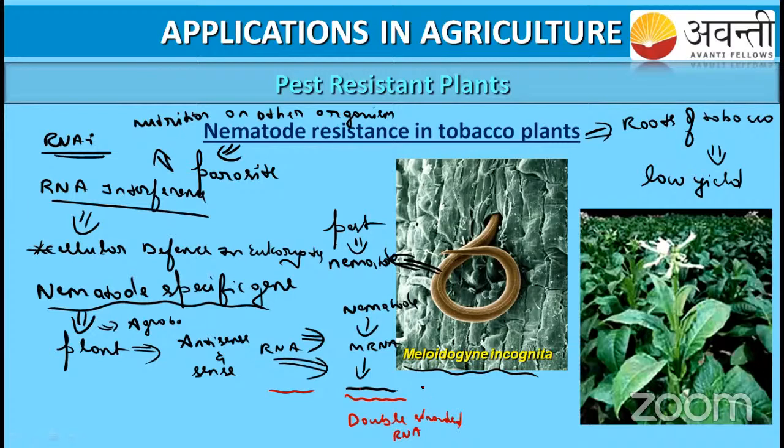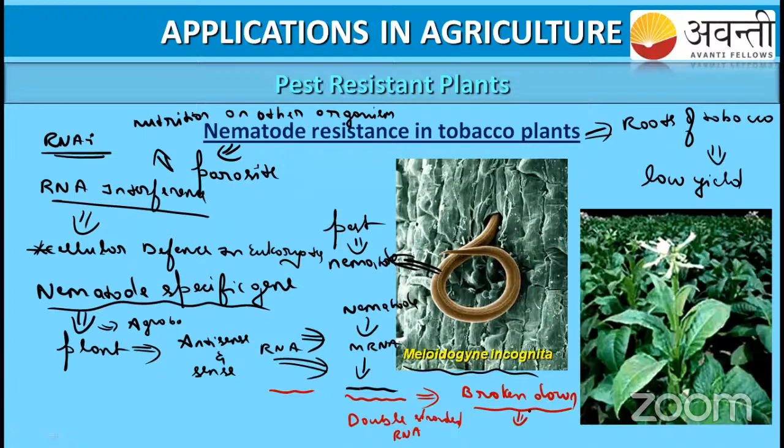Once the double-stranded RNA is formed, can anyone tell me, is a protein going to be formed from it? Is it possible? No, right? Not at all possible. So this double-stranded RNA is going to be broken down by the cellular defense mechanism. Our eukaryotic cell will not allow any double-stranded RNA, so it is broken down by the cell.